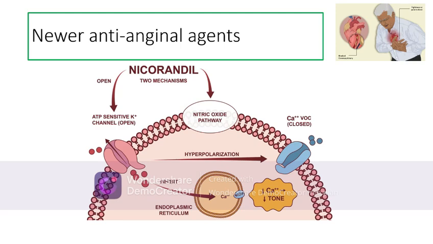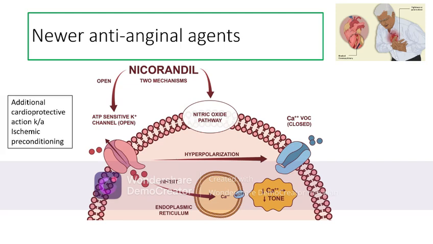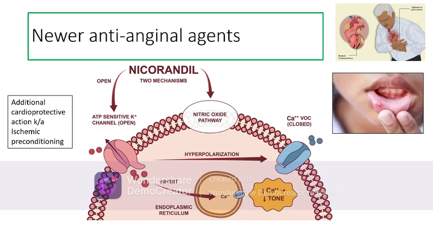Nicorandil also produces nitric oxide and has a mechanism of action similar to the nitrates, which causes coronary artery vasodilatation and therefore increase in the blood flow towards the myocardium. Nicorandil has additional cardioprotective action on the heart, which is also called ischemic preconditioning. The side effect of nicorandil includes recurrent aphthous ulcerations in the oral mucosa.